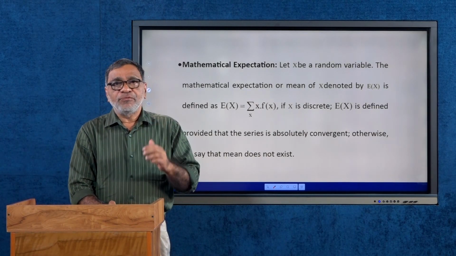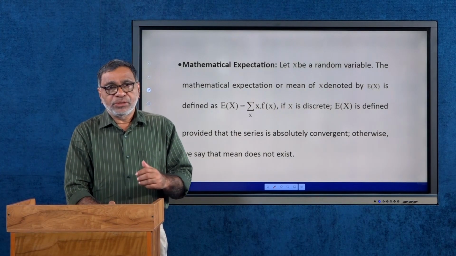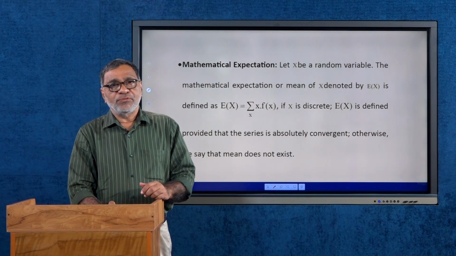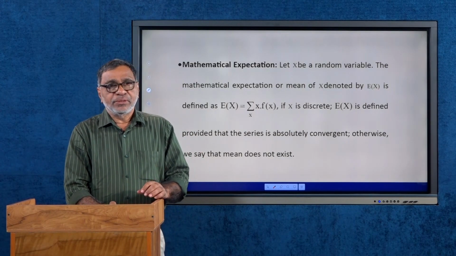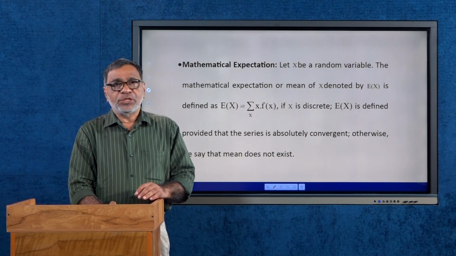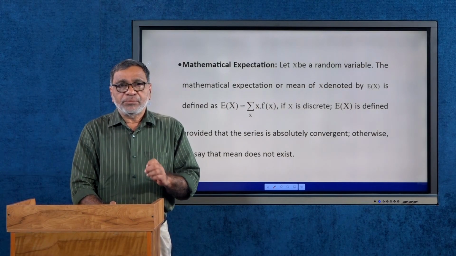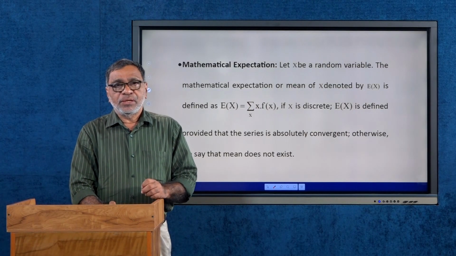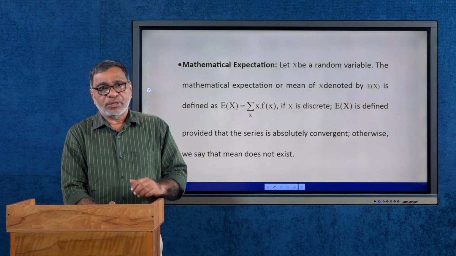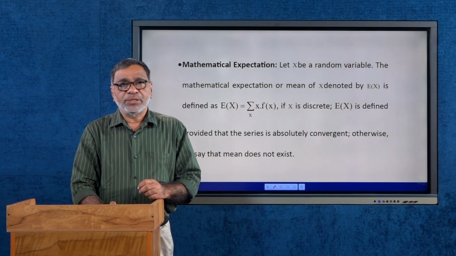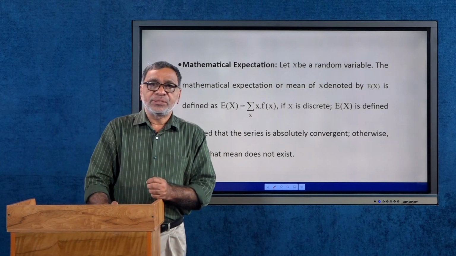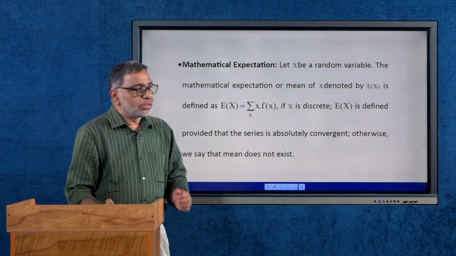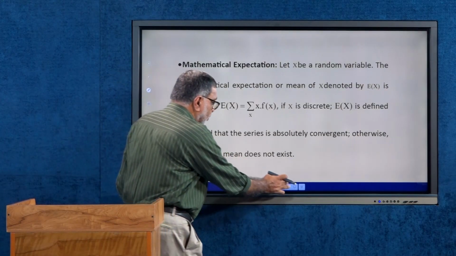For a random variable x with a probability density function f of x, we can define some measures, a mathematical expectation we call, and that mathematical expectation is defined for a discrete random variable and for a continuous random variable. Suppose x is a discrete random variable.